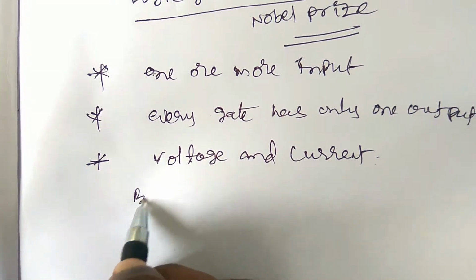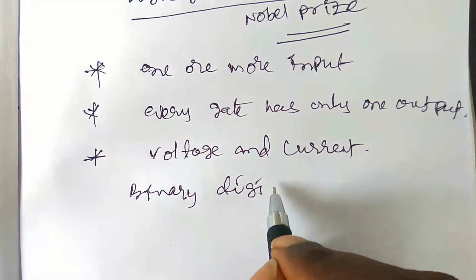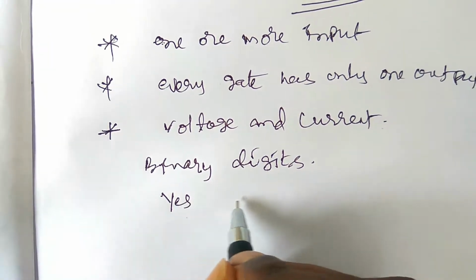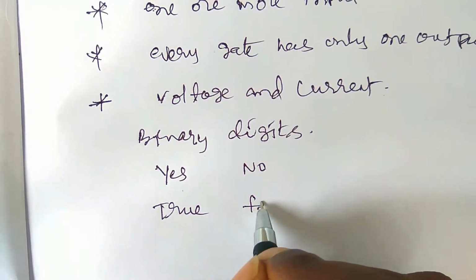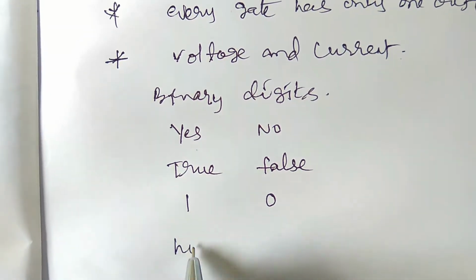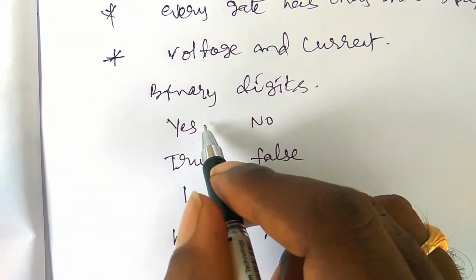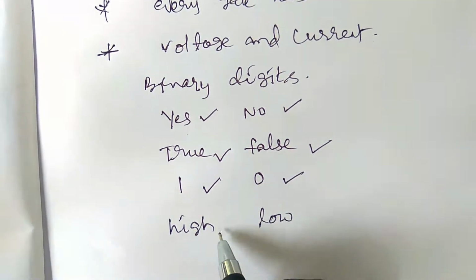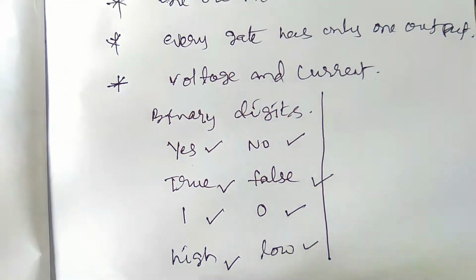There are so many types of binary digits. Binary digits are binary values. So in these inputs: yes or no, true or false, 1 or 0, and high or low. These types of terms are used. These are the binary logics of the logic gates.